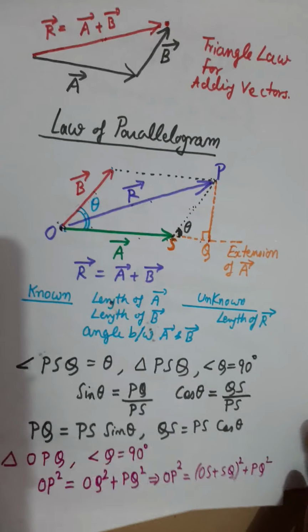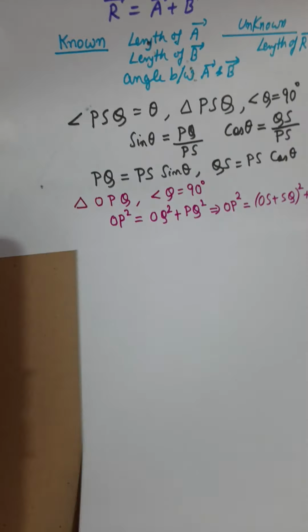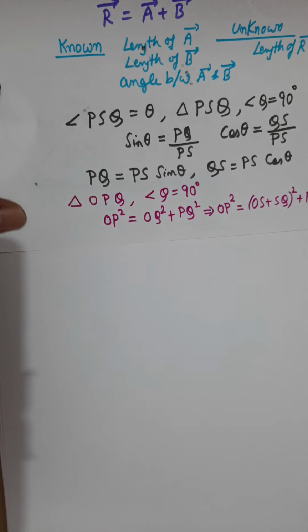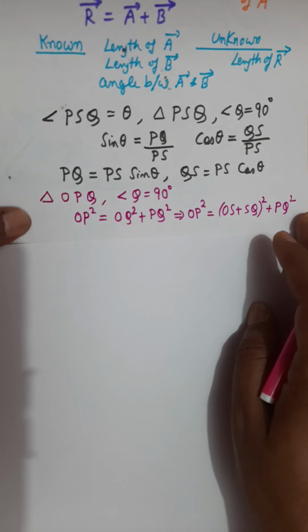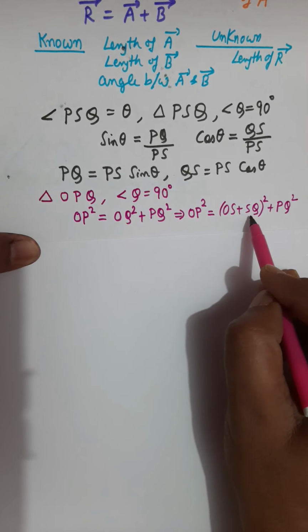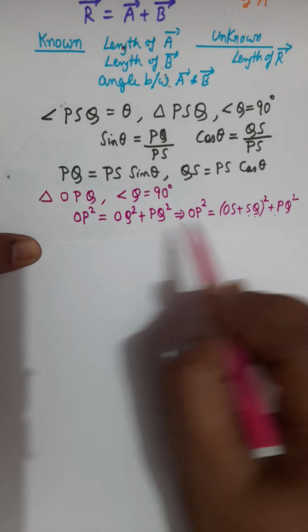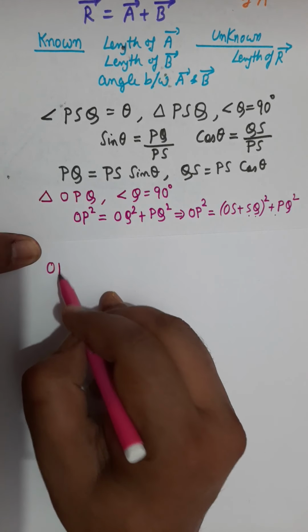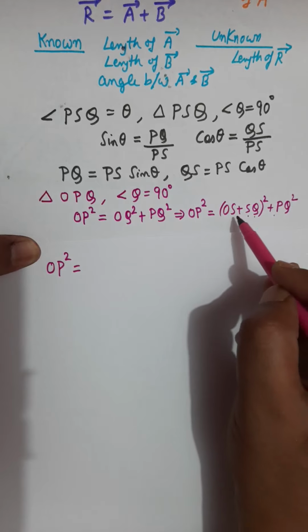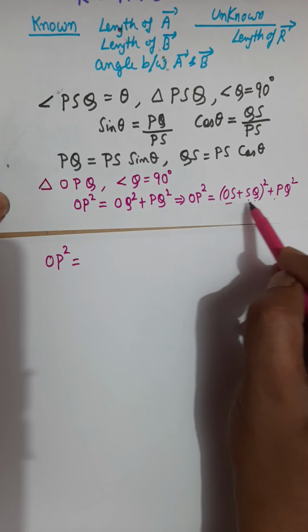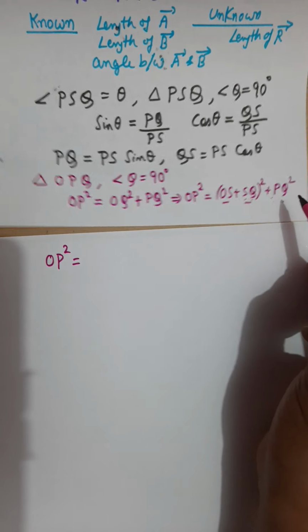Now next part. But let me put this paper in front of you so that we can continue from here. So now what is the length OS, what is the length SQ, and what is the length PQ? So we will rewrite OP square equals to length OS, length SQ and this length PQ.